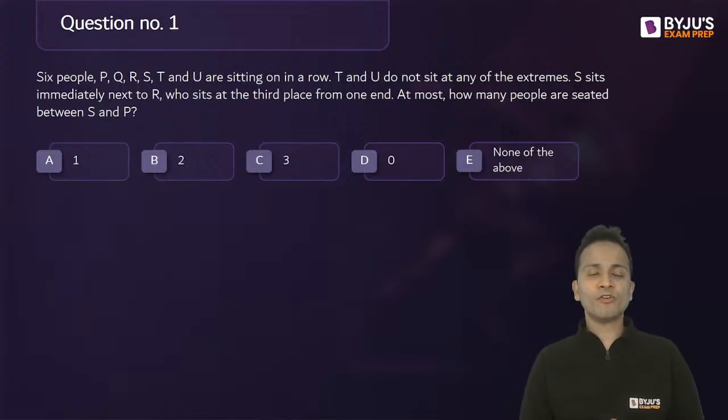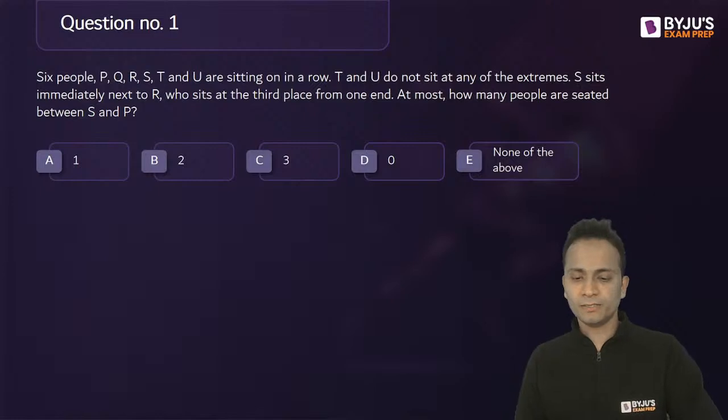Write your answer in terms of option A, B, C, D, or E. Please write your answer in the form of option A, B, C, D, or E.